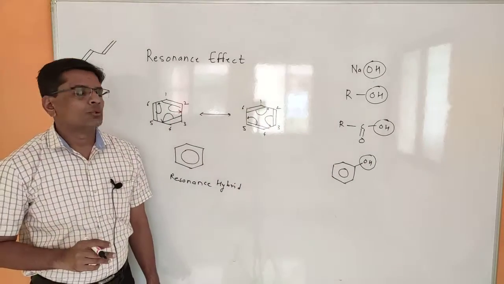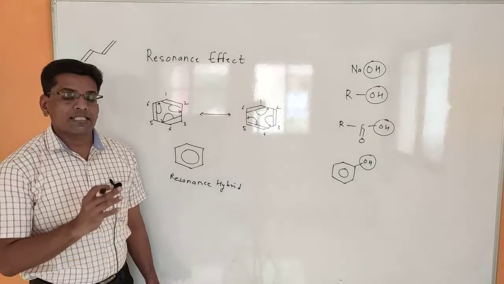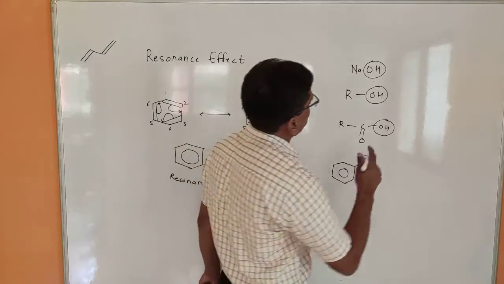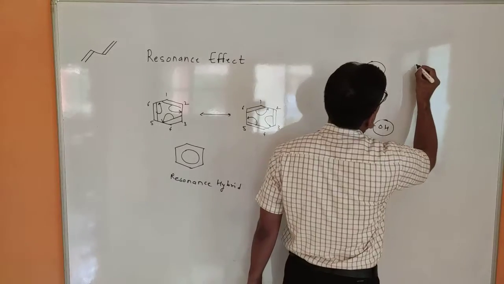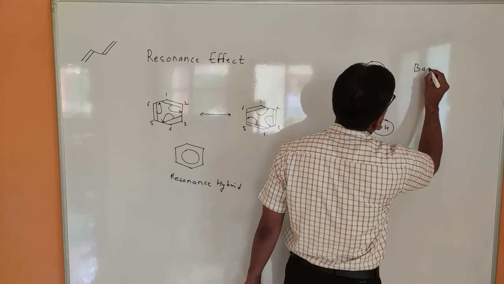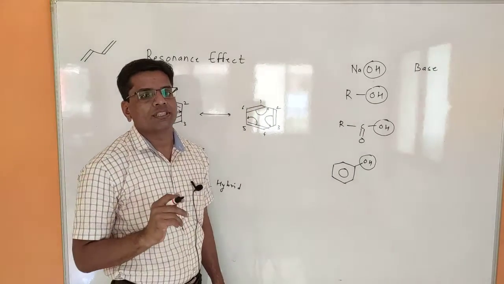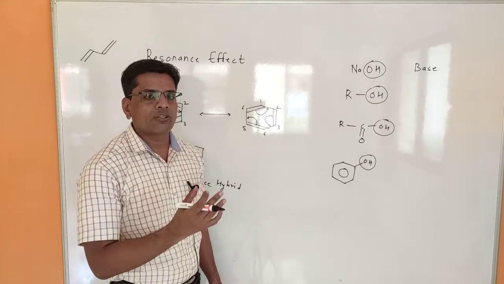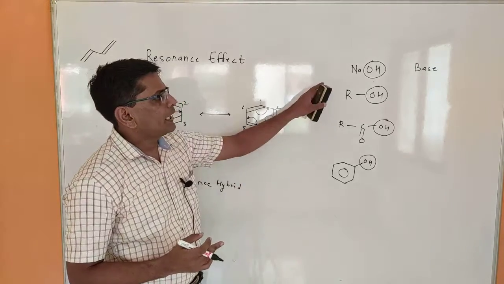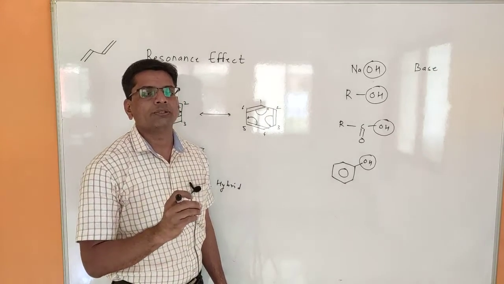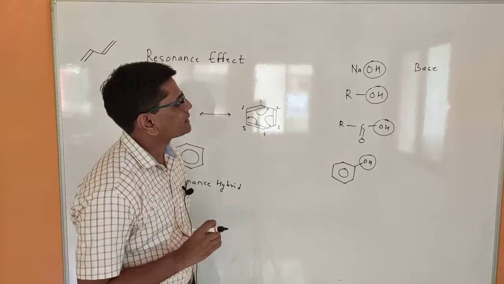When we consider the acidity and basicity of these molecules, sodium hydroxide is a base. According to the Arrhenius definition, a molecule which gives the hydroxide ion is basic. So NaOH, after ionization or dissociation, gets converted into Na plus and OH minus ions.